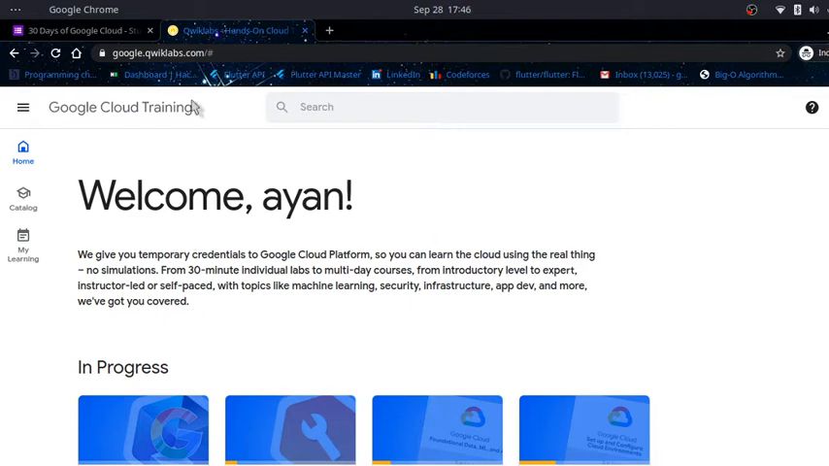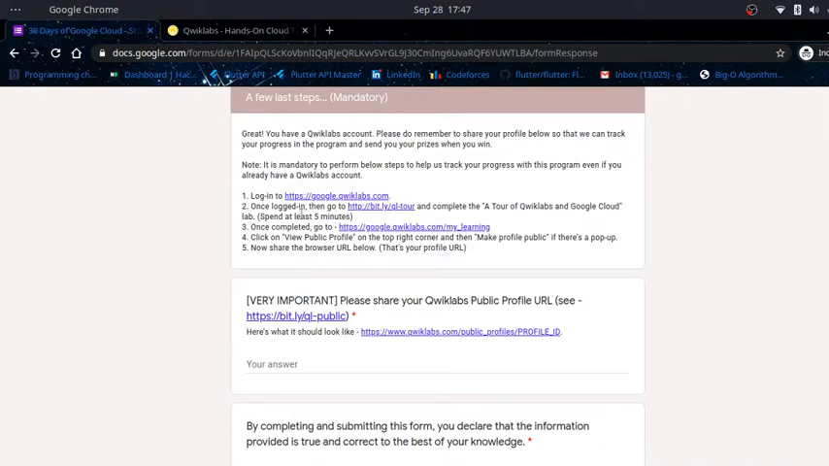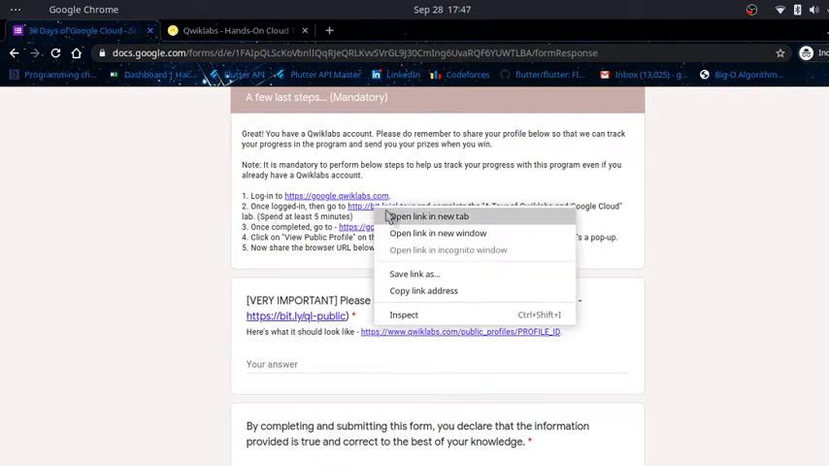Okay, you will see something like this. Welcome, Ayan. This is the home page of your Qwiklabs, and the next thing you have to do is complete a tour. This is the URL given for the tour of Qwiklabs. You have to complete this because only then can you get your 600 credits which are required to complete this program. You have to spend at least 5 minutes on this URL.